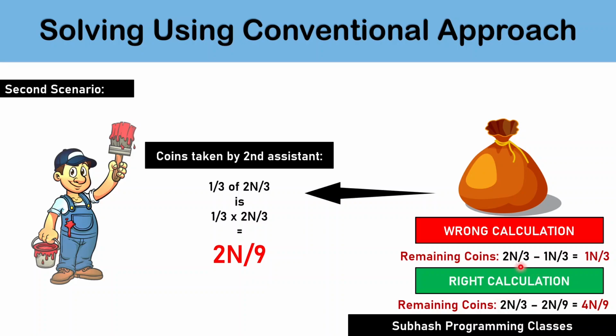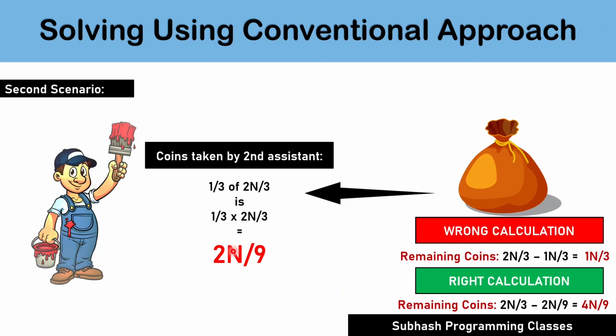They subtract 1 by 3 because they think the second assistant has taken 1/3 of coins from the original set of coins. And that's wrong. The fact is that, I repeat, the second assistant took 1/3 from the remaining coins that were left out from the first assistant's transaction. And that is 1/3 of 2n by 3, which results in 2n by 9 and not 1n by 3. And by such wrong analysis, the whole solution goes wrong, and you would have wasted a lot of time. Now, having said that, let's proceed further to the third assistant's transaction.